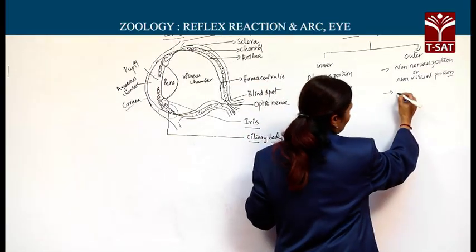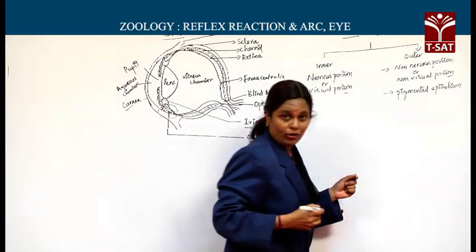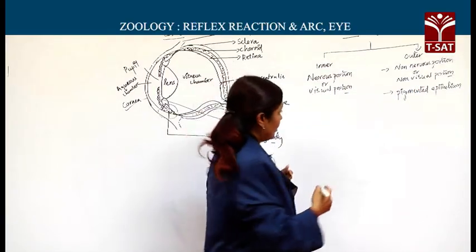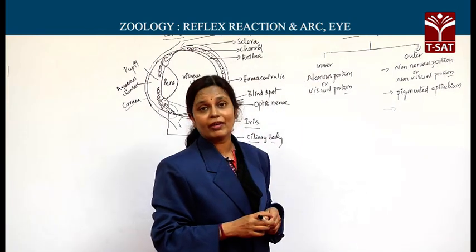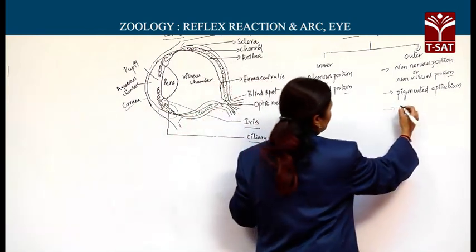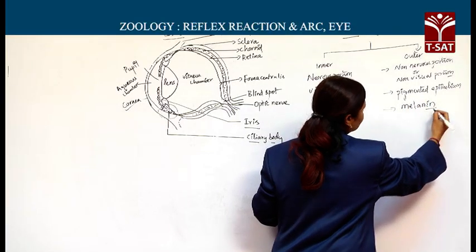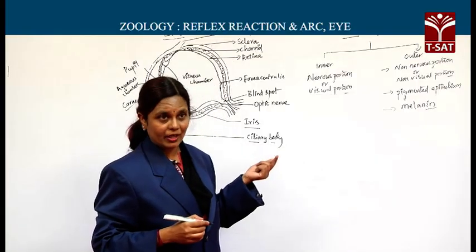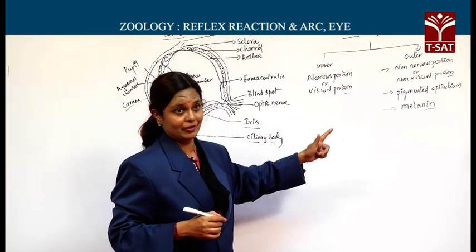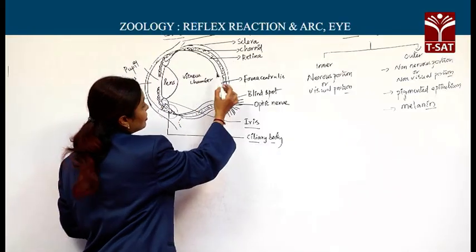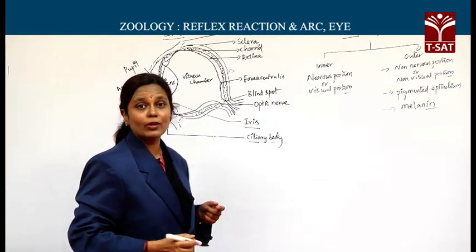Actually this is made of pigmented epithelium. Then what pigment do you find here? The pigment is melanin. And what is the significance of this melanin? It absorbs the light and prevents the penetration of the light from the retina to the outer layers of the eyeball.